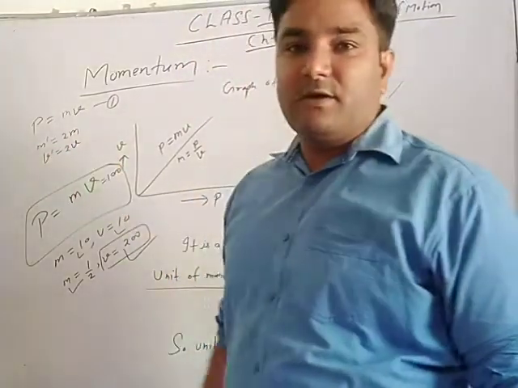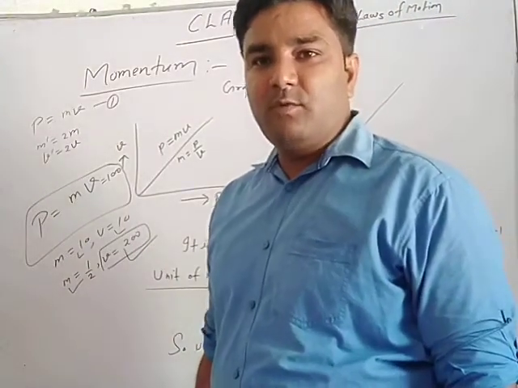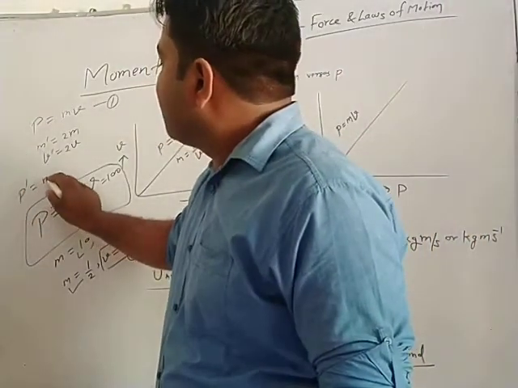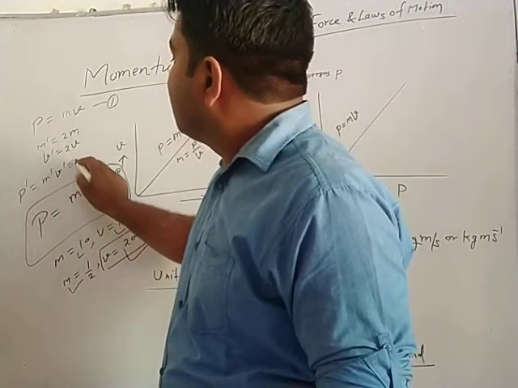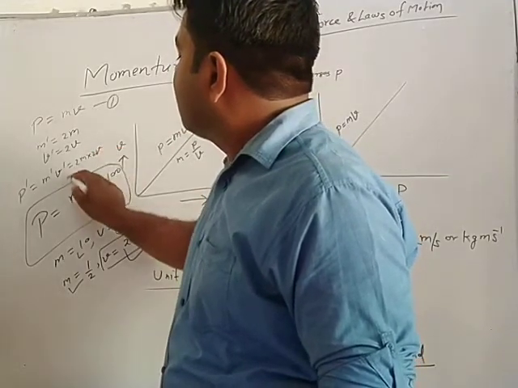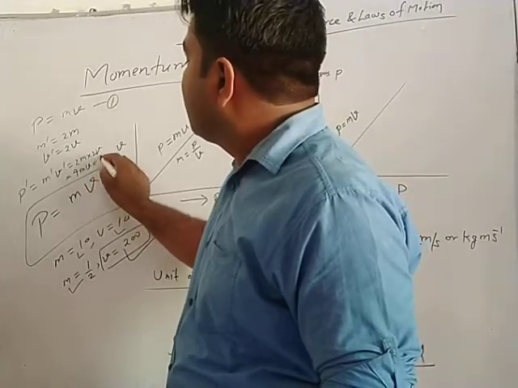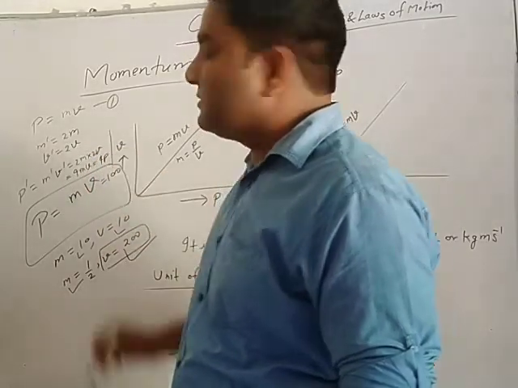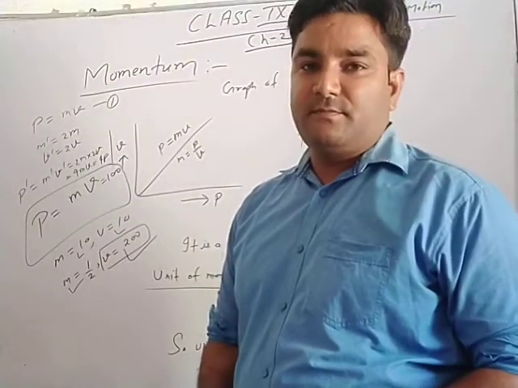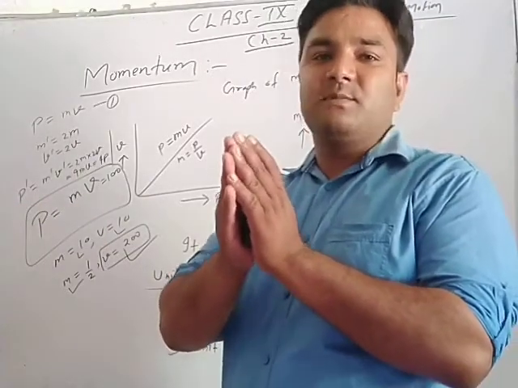It means mass and velocity both become twice. Then how does the momentum change? Very simple. So P dash is equal to m dash v dash, that is 2m into 2v equal to 4mv. And mv means what? P. So 4p. It means momentum becomes 4 times. 2 times mass and 2 times velocity whenever taken together in multiplication.